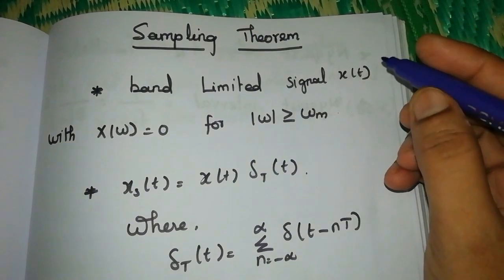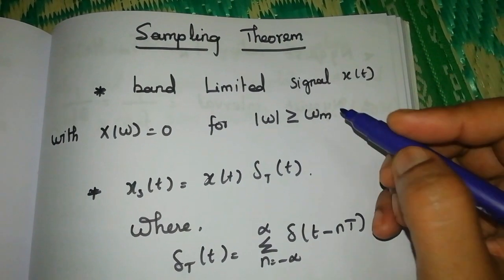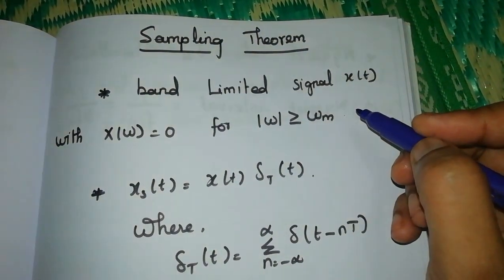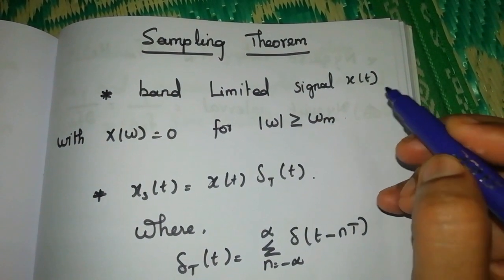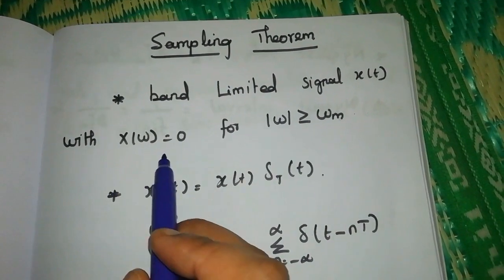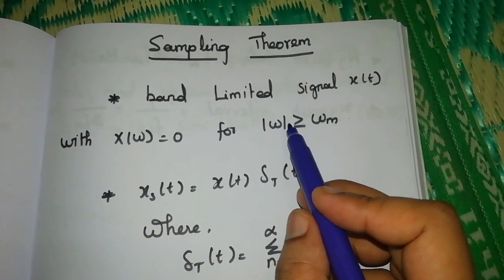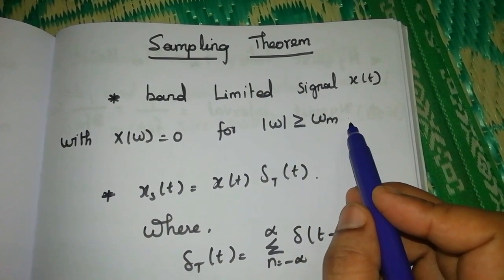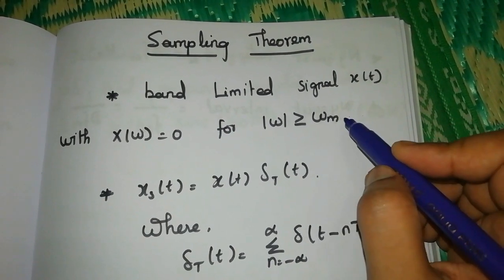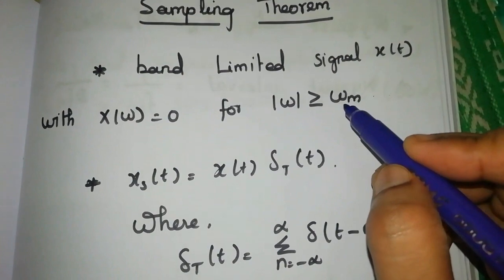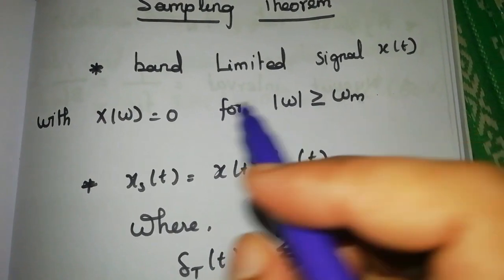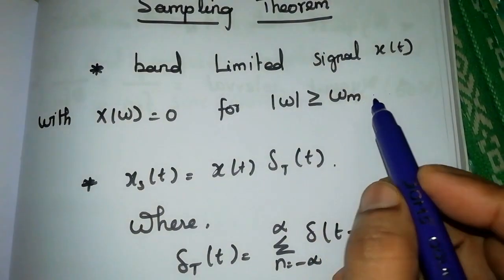In this video we are going to see about the sampling theorem. First we see the condition for sampling. That means the signal x of t must be band limited. That means X of omega is equal to 0 for omega greater than or equal to omega m. So the signal must have a highest frequency of omega m. For frequencies greater than or equal to this omega m, the value becomes 0. So this is the first condition.